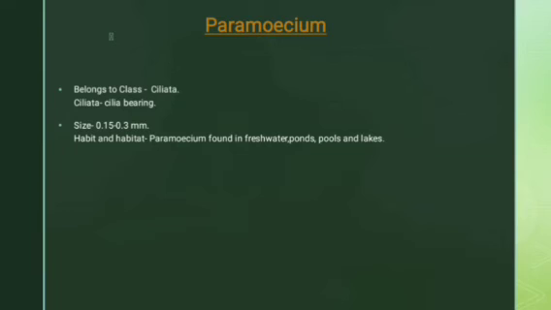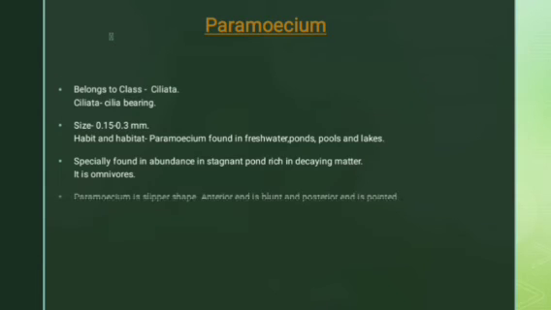In these waters it can easily be seen. It is specially found in abundance in stagnant ponds rich in decaying matter. So they are specially found in stagnant pond water, and they are very easily seen there. It is omnivorous. Omnivorous means it eats everything. Paramecium is slipper shaped.